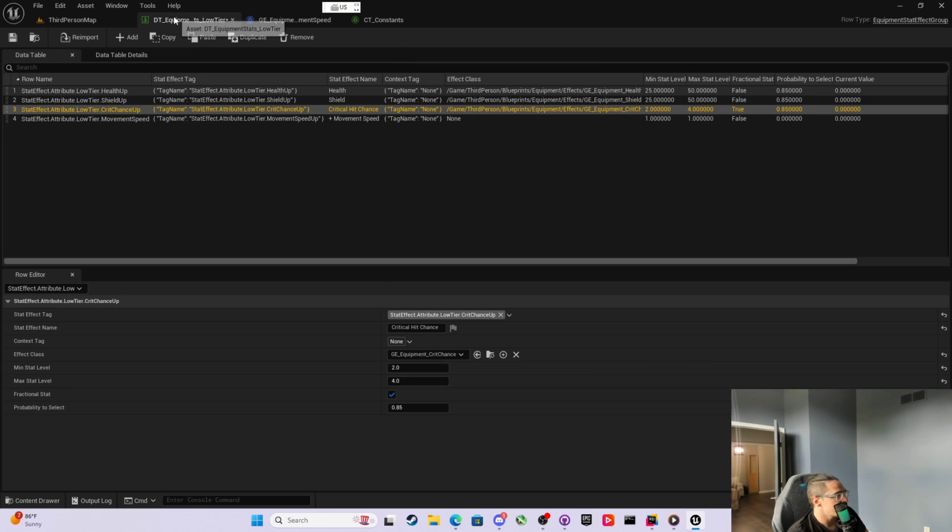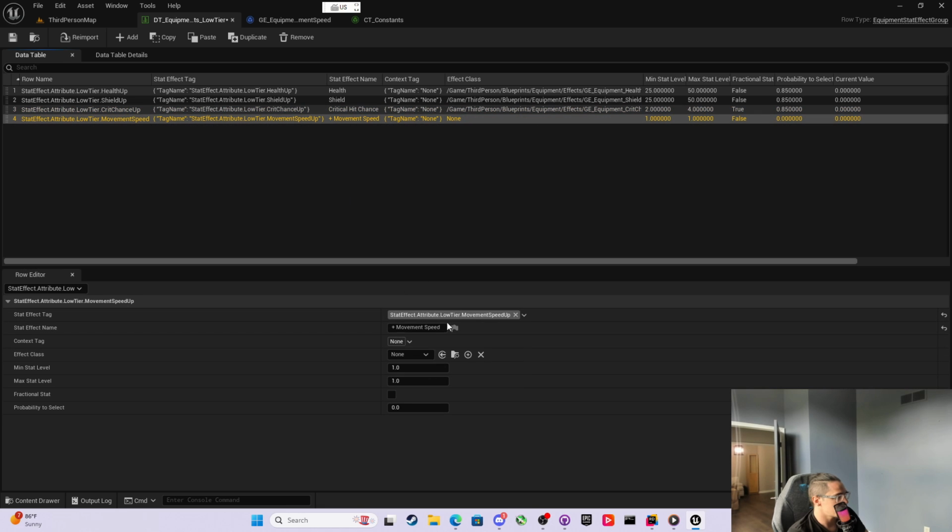Now truthfully, all you have to do is come back here because this is already how it works. So we can say here we want this to be movement speed, and I want to roll between 1 and 2.5 to give them a chance to roll max to your right. And it's not a fractional stat. I only want 1 or 2, and we'll probably select it as 1.